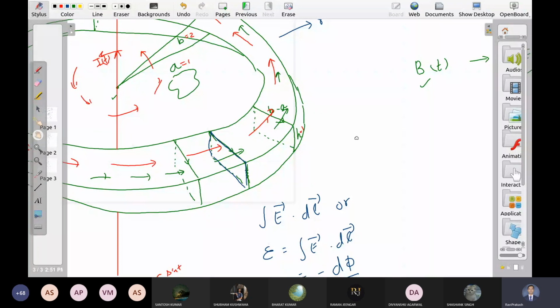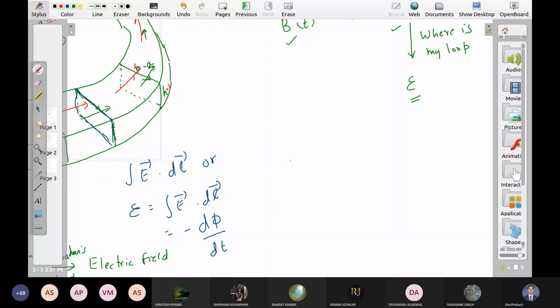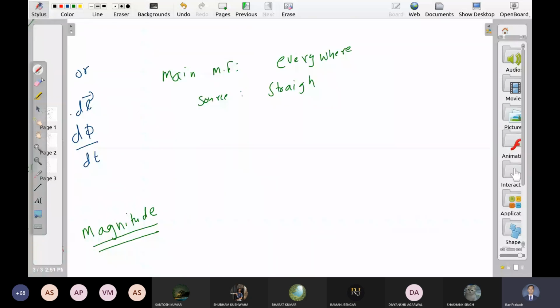So the main magnetic field, it is everywhere, right? What is the source? A straight wire. Let me write all these things somewhere here. So the primary current is in the straight wire, right? There is a main or primary magnetic field now. कहाँ है ये? Everywhere.